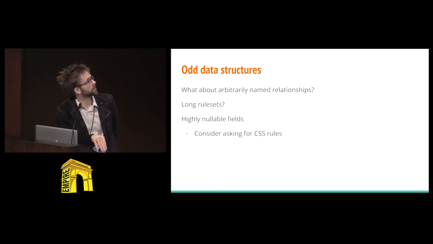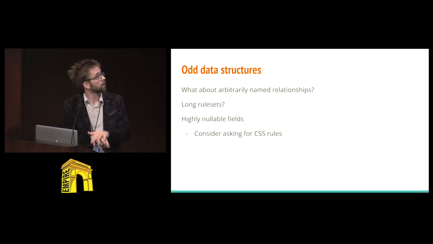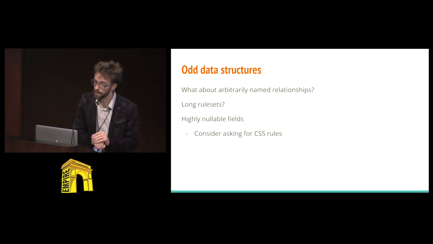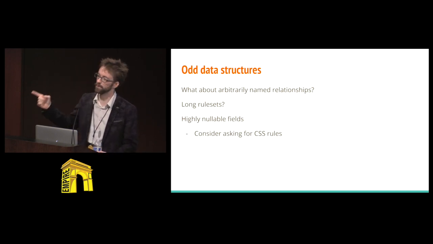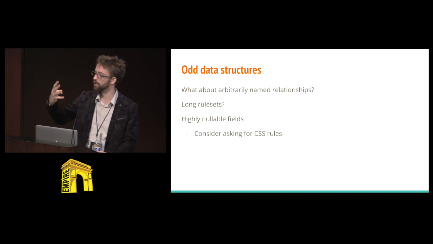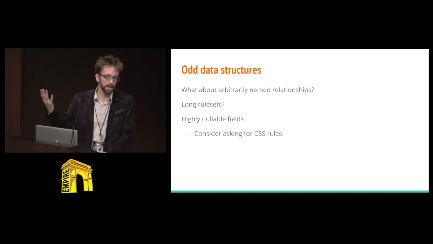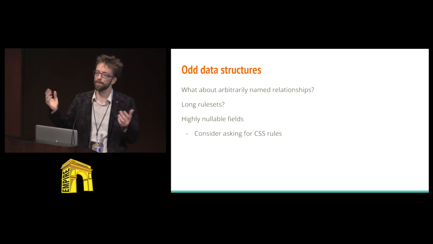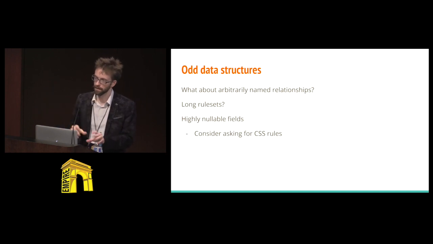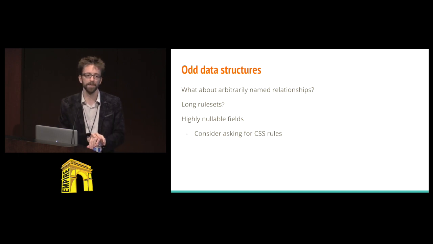Let's consider another situation: arbitrarily named relationships. What if we let the editors actually choose what this relationship is? Right now it's an enumerable set of items. What if they can have a free-form text box that they can connect these to? That is a crazy idea. I would not want to do this. But let's say that we do. Let's say that's a new requirement.